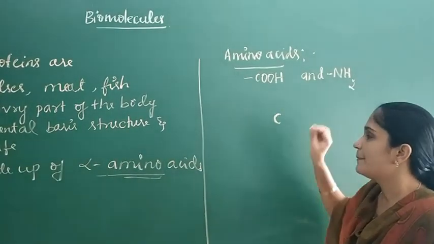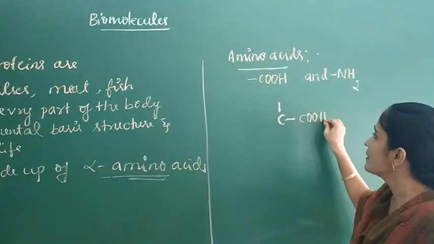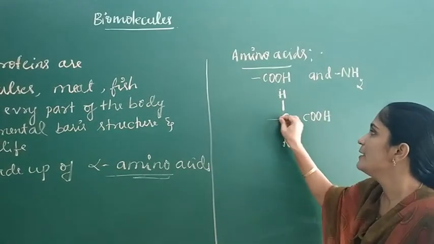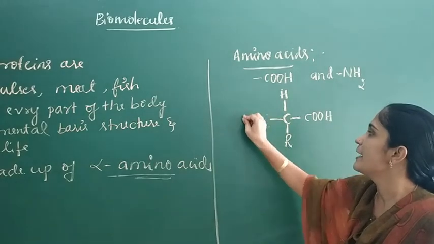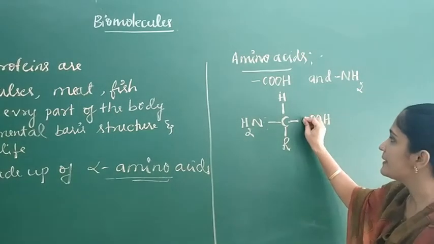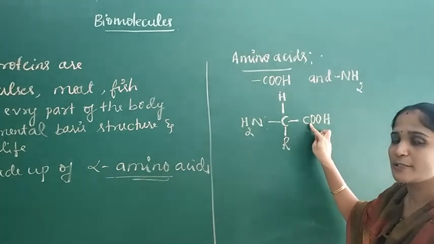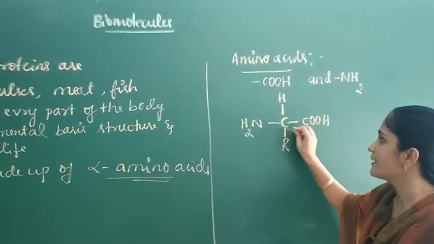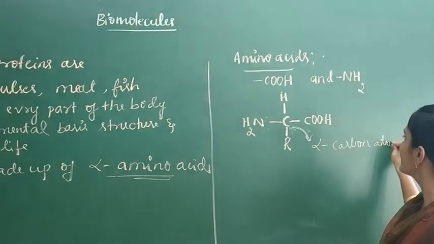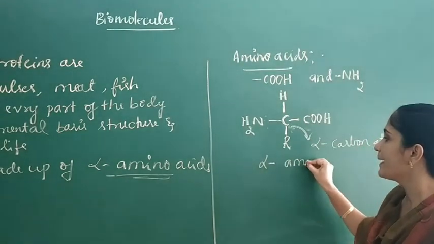First, draw one carbon atom. It is attached to COOH, H, R, and an NH2 group. So this is the general formula for amino acid. If I consider this COOH as the main functional group, the carbon which is attached to COOH is called the alpha carbon atom. So this is the general formula for alpha amino acid.